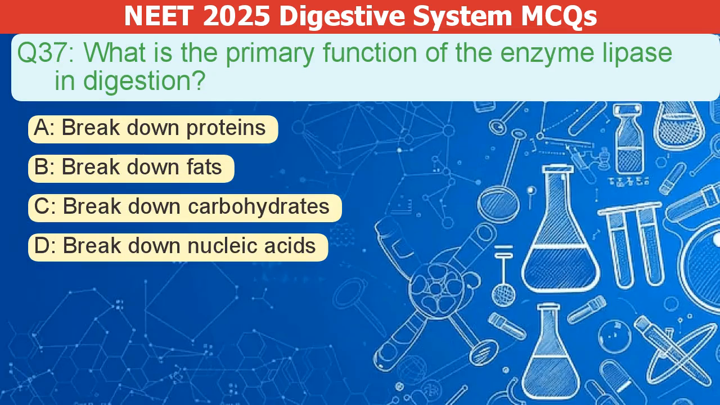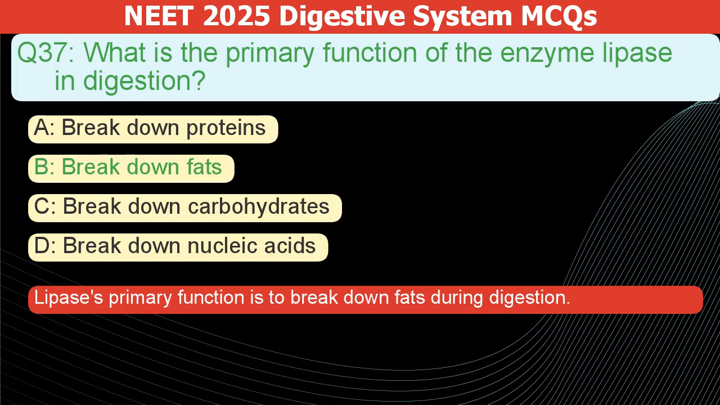What is the primary function of the enzyme lipase in digestion? A. Break down proteins. B. Break down fats. C. Break down carbohydrates. D. Break down nucleic acids. The correct answer is B. Lipase's primary function is to break down fats during digestion.